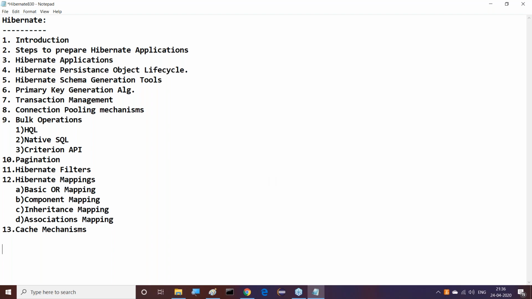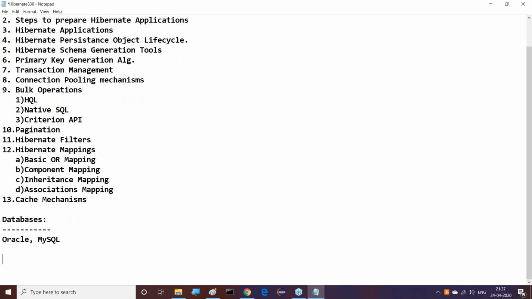Right, sir. Good. Then after that, what are the various databases we are going to see with our content? Definitely Hibernate requires databases. Basic awareness of databases is required anyway. So what databases am I going to use in our Hibernate applications? Oracle database we are going to see, and a MySQL database. These two databases we are going to cover. For our Hibernate applications I will go for Oracle as well as MySQL.